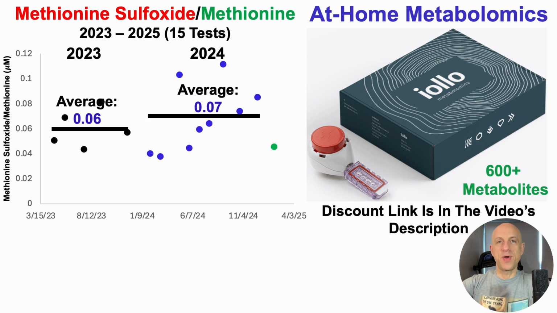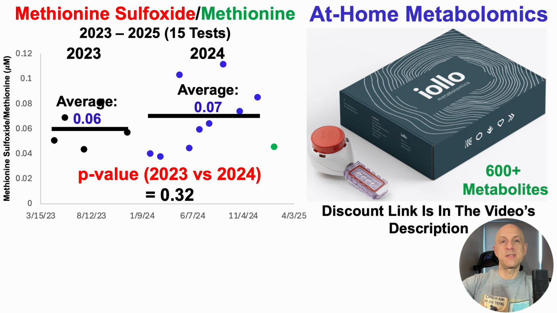And clearly the trend would be going in the wrong direction. But we can compare these two groups of data statistically using a 2-sample t-test. And when I do that, when comparing 2023 versus 2024 data, these two groups of data are not significantly different. As you can see, the p-value is greater than 0.05 at 0.32. Now, there may be good news to this story if 2024 data is indeed moving in the wrong direction, regardless of what the stats say.